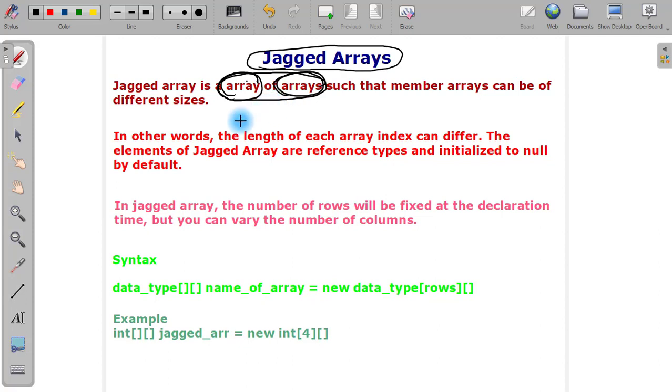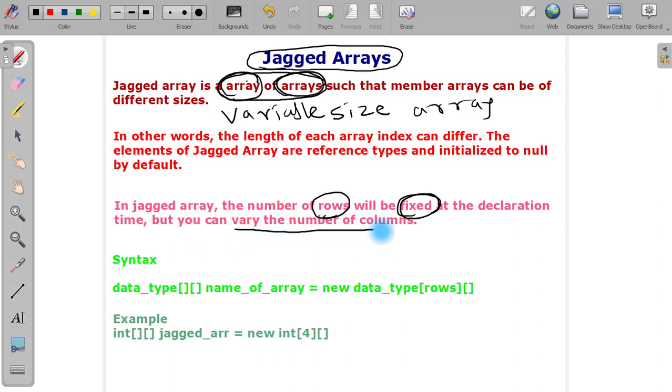Jagged array is also called a variable size array. So why do we call it a variable size array? Because in a jagged array the number of rows will be fixed, but when we see the columns, the number of columns varies. That means in a jagged array, columns are not fixed, they are variable. That's why it is also called a variable size array.